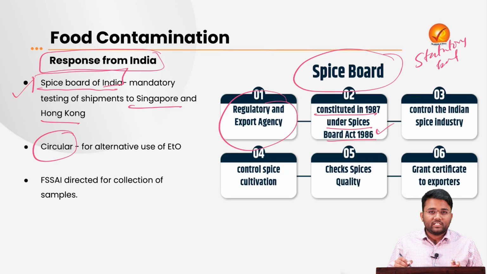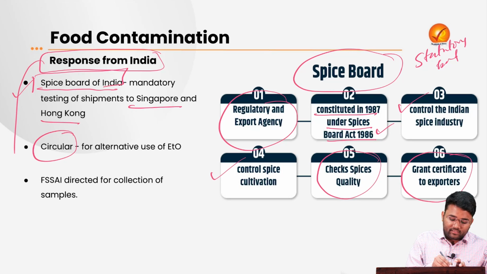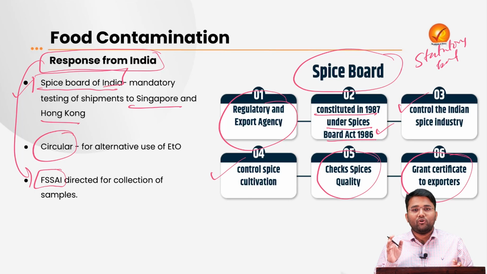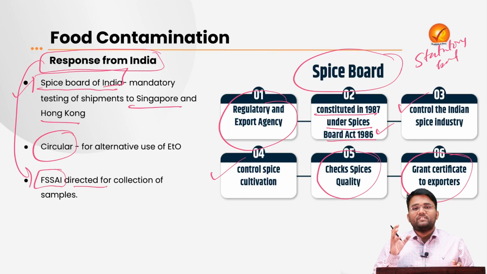The various functions of the Spice Board of India are that it controls the Indian spice industry, it controls the spice cultivation, it checks the quality of spices, and it grants certificates to the exporters of these spices.